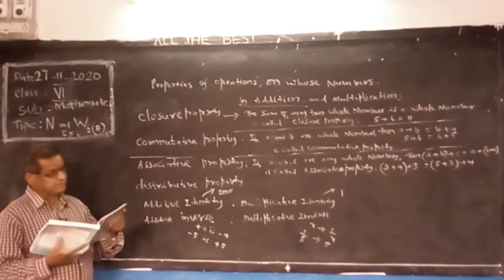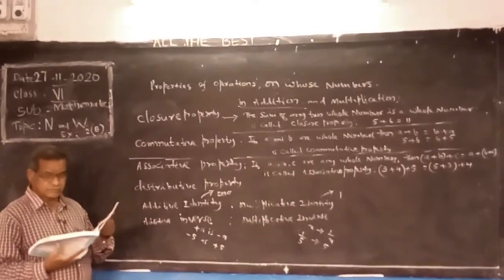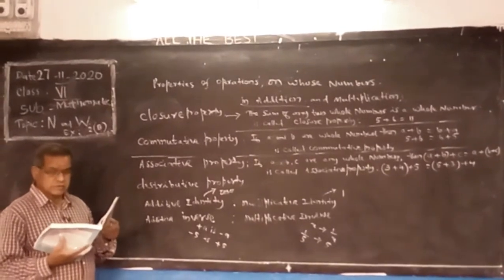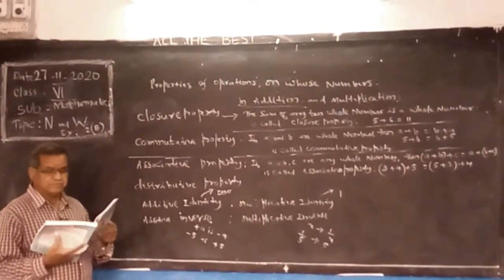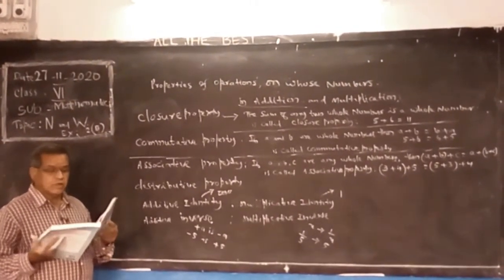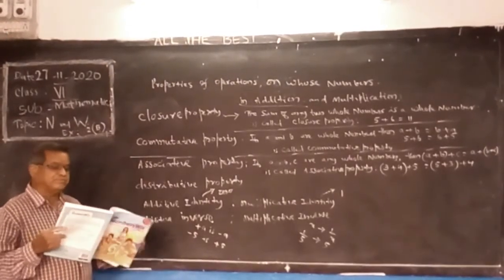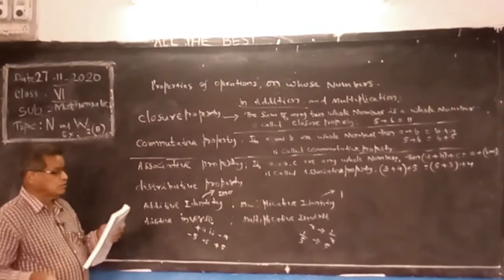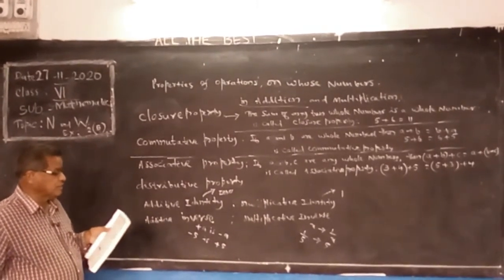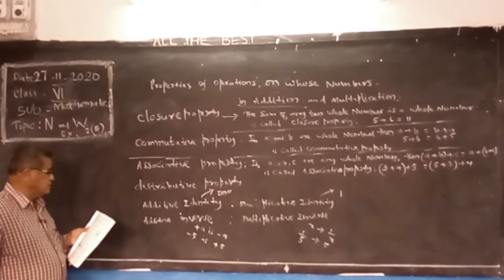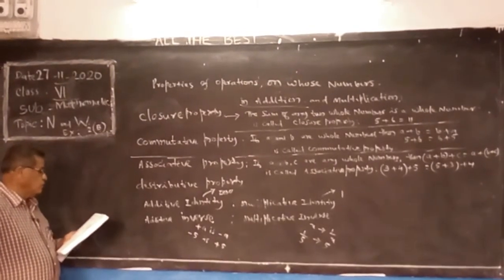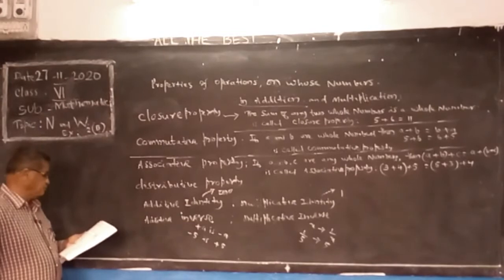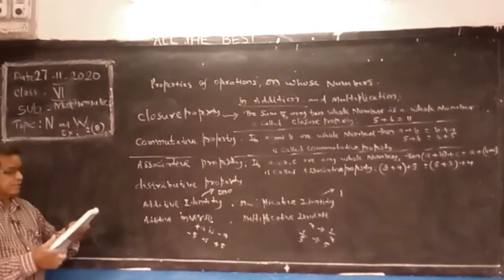Write like this. So these are the properties. When we add 0 to any number, the resulting sum is equal to the number. So 0 added to any number does not change the identity of the number, because 0 is the identity element, the additive identity.